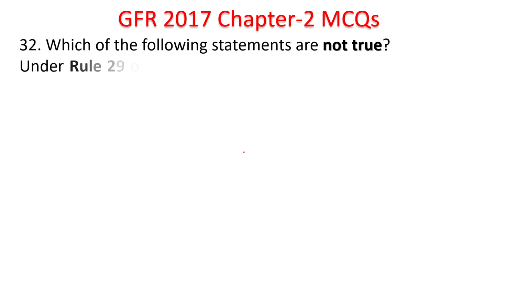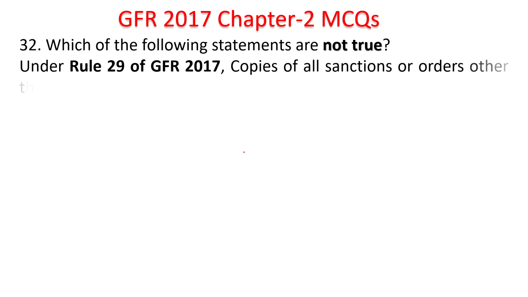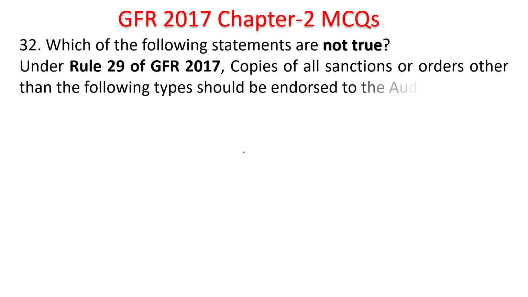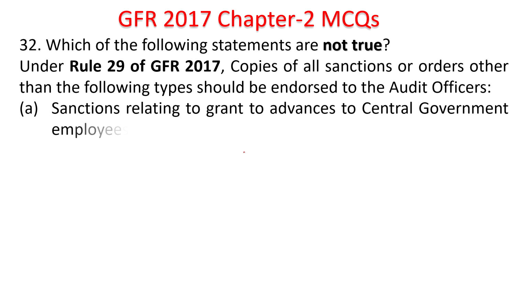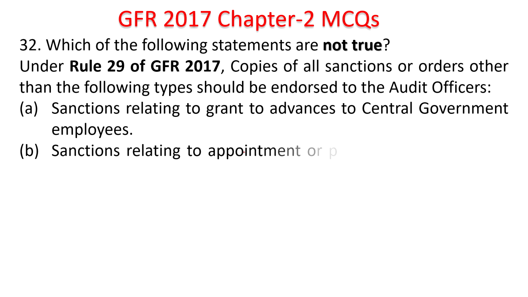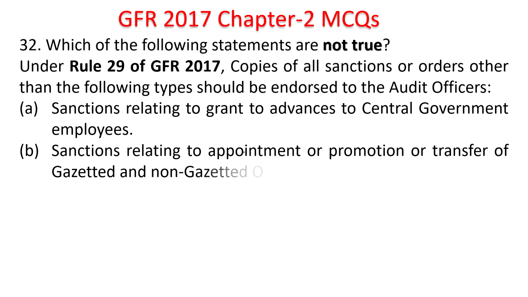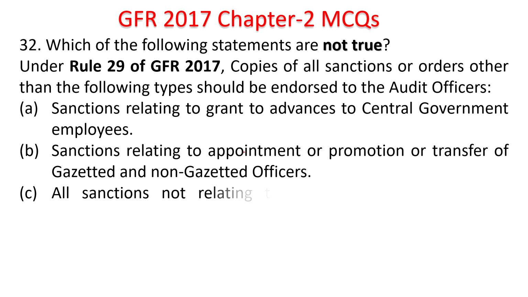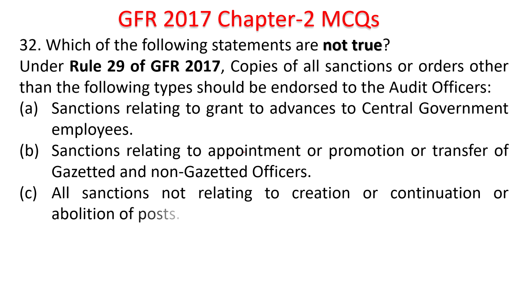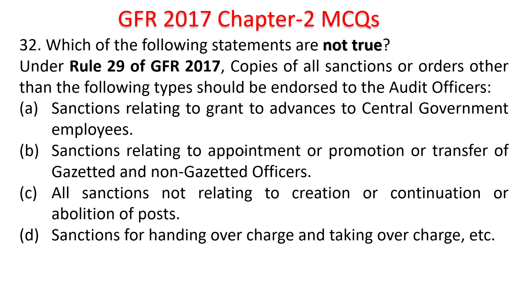Next question. Which of the following statements are not true? Under Rule 29 of GFR, copies of all sanctions and orders other than the following types should be endorsed to the audit officers. Sanctions relating to grant of advances to the central government employees, sanctions relating to appointment or promotion or transfer of gazetted and non-gazetted officers, all sanctions not relating to creation or continuation or abolition of posts, sanctions for handing over the charge or taking over charge, etc. Time starts now. Not true. Copies of these should be endorsed to audit officer. The answer is this one.